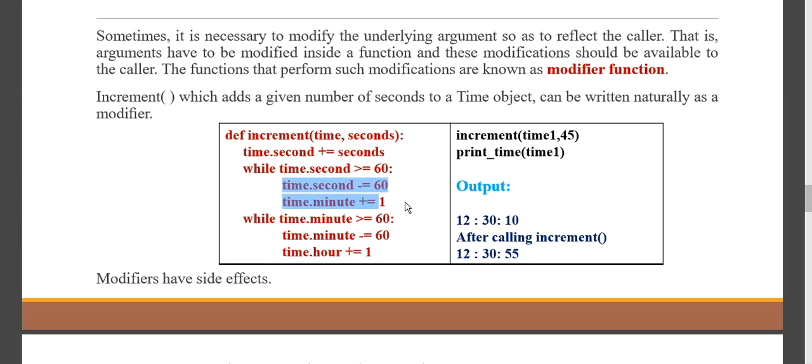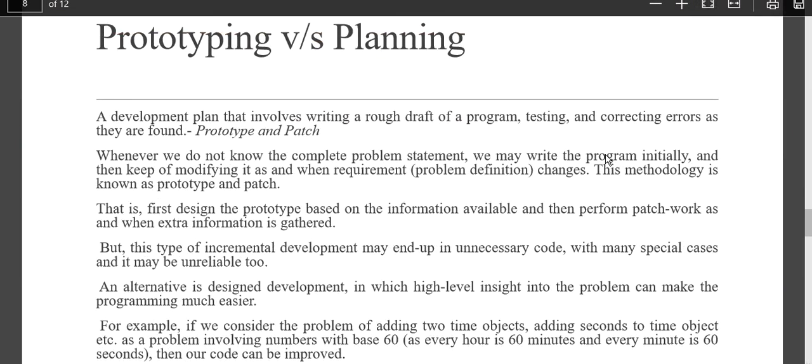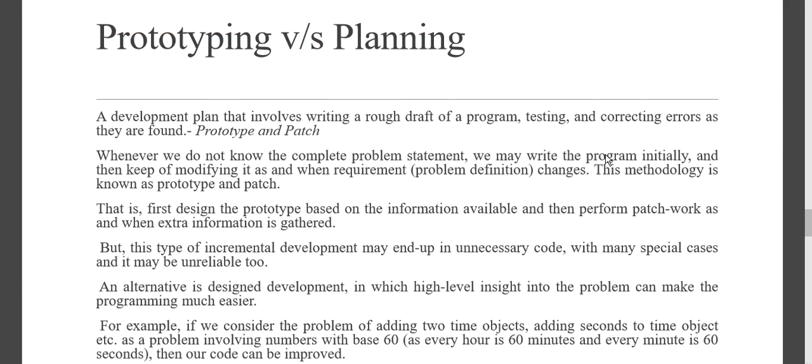So the difference between pure functions and modifiers: pure functions do not have any side effects, they take the input and return the output, where the output is dependent on input. Here also the output is dependent on input, but rather the object itself is modified by the function that is defined. Okay, so next we are moving on to prototyping versus planning.